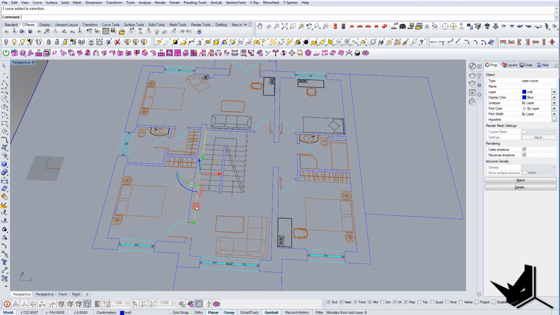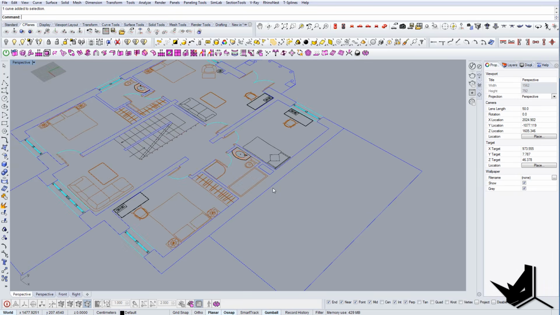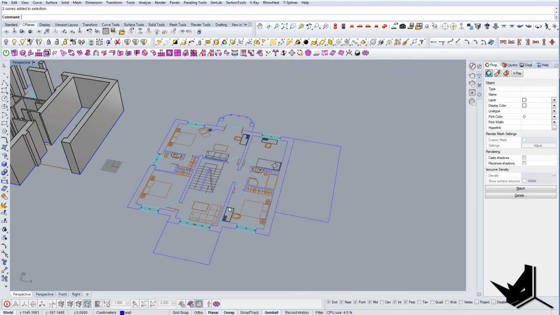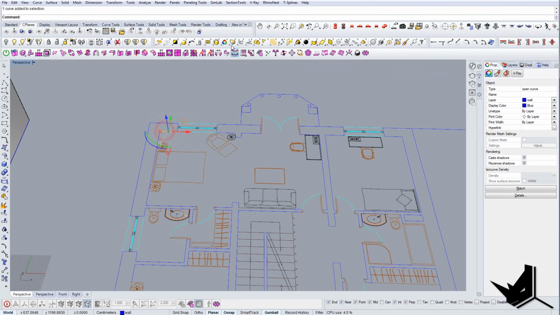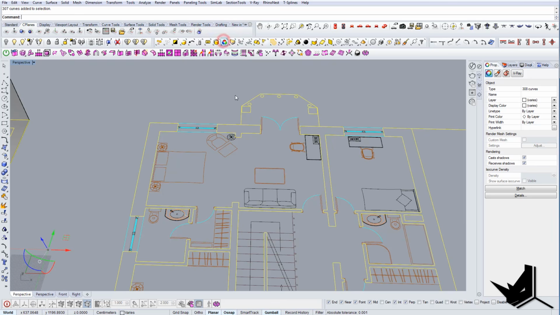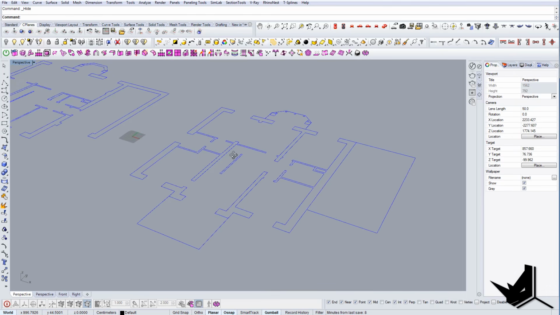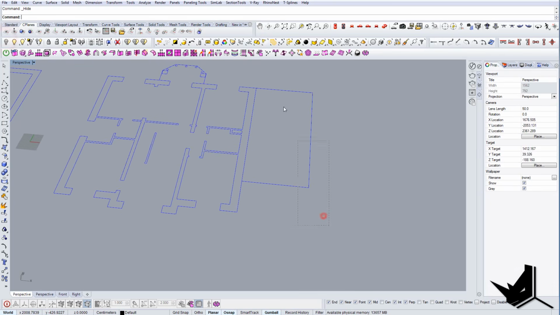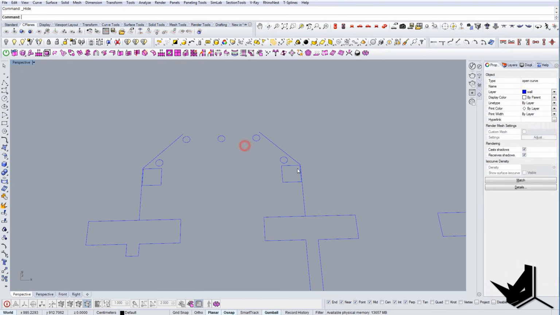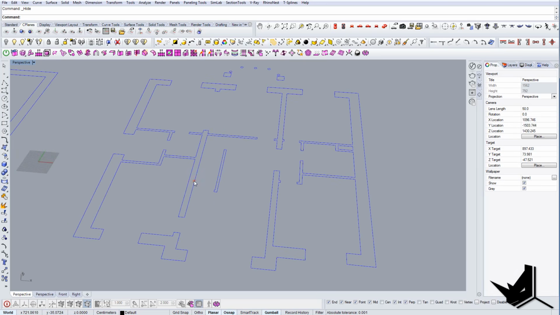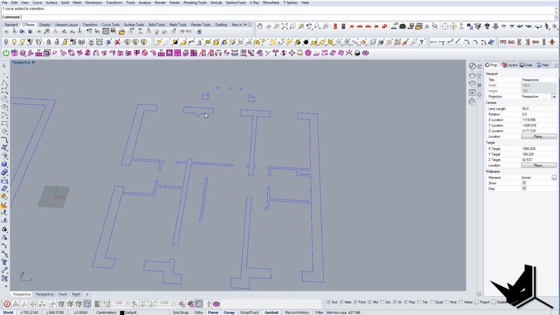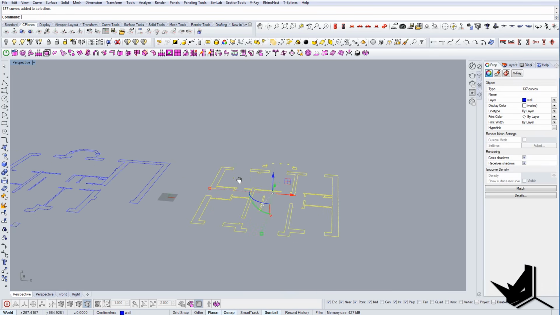But you will always have some of these walls if you created the file in a proper manner. So what I'm going to do here is select this. It says select by color, and I will isolate it. And this will give me the curves only. So I'll just hide the ones that I don't need, and I will use these for my extrusion. One thing you can do here is select all of them and extrude them like this,